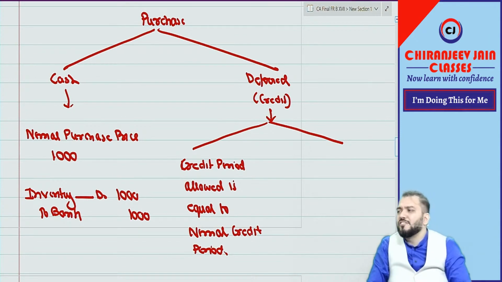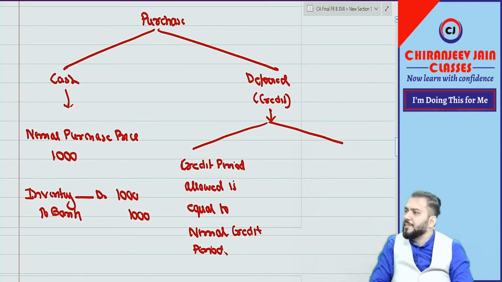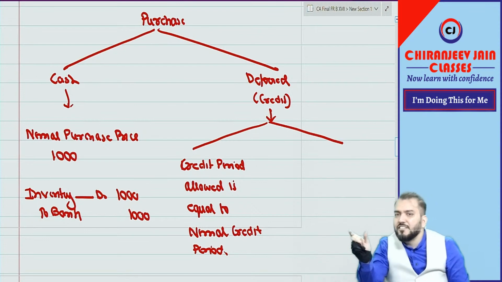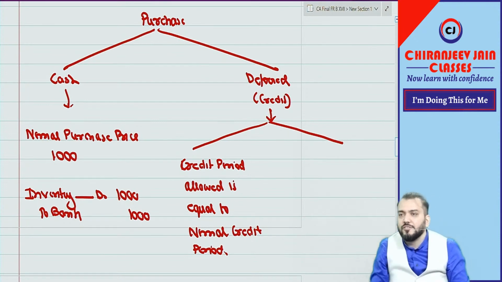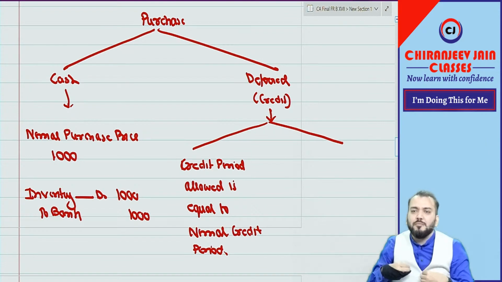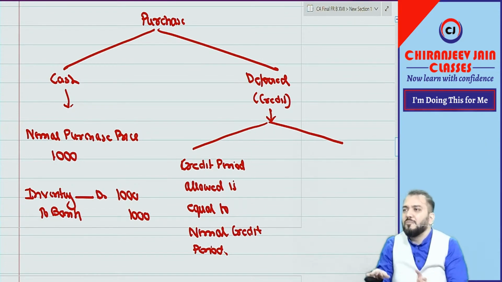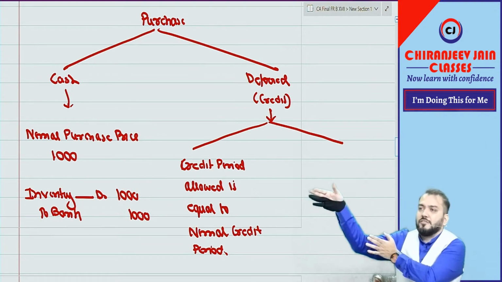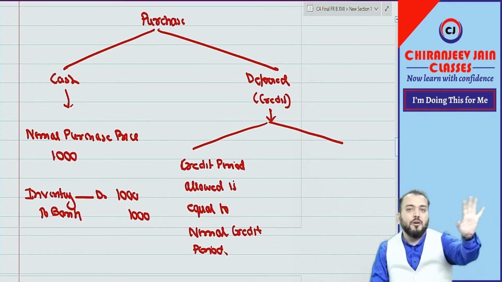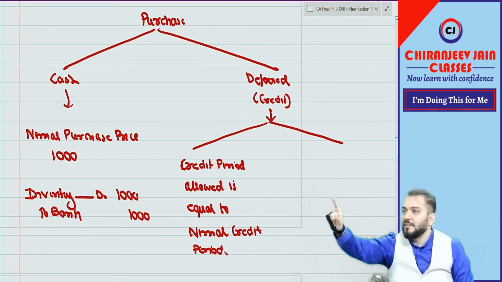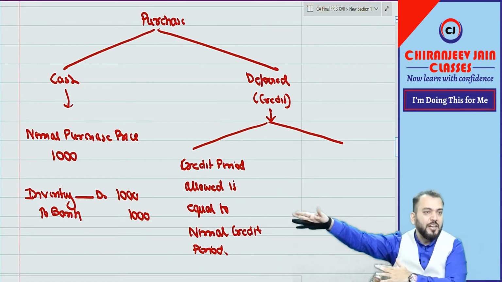My question to you all: suppose 30 days is the normal credit period. So will you sell at 1000 or will you sell at more than 1000? I hope you are understanding my emotions, whatever I am saying. Right now I am not into accounting, I am into business. Think from the businessman's point of view, not from the accountant's point of view. Accountant and business are different, right?